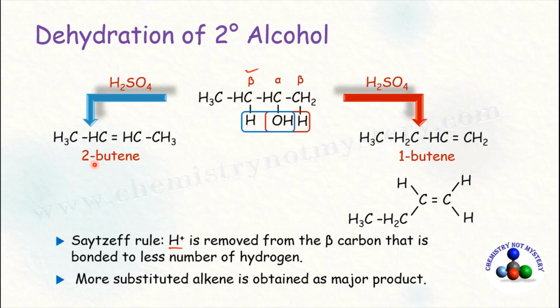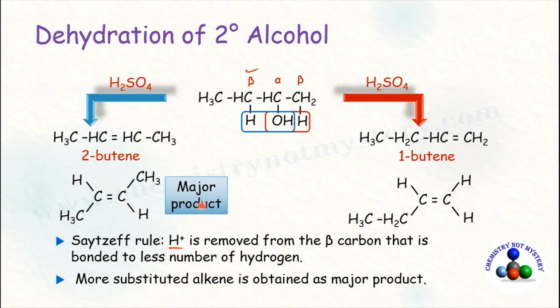Now expand the structure of 2-butene. In 2-butene, there are 2 hydrogens and 2 methyl substituents. So this alkene is disubstituted. And according to Saytzeff rule, the more substituted alkene is obtained as the major product. So 2-butene will be the major product according to Saytzeff rule.